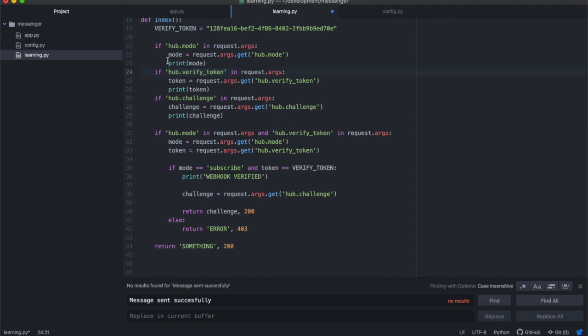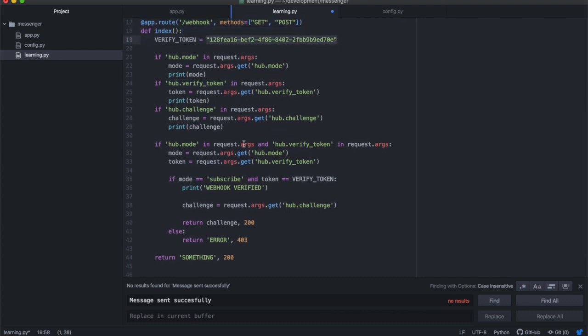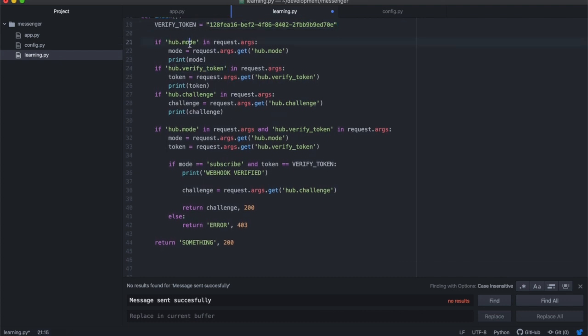So the hub verified token parameter, you will compare with the token that you have saved inside of your application, all right? And the hub mode is the mode that's being sent from Facebook. You need to check that the mode is equal to subscribe. All right, so the mode is subscribe, and the token matches the token that you have.